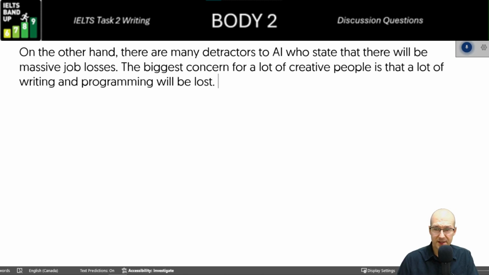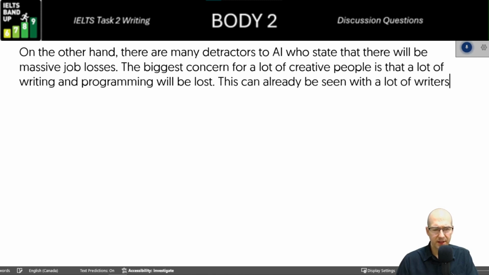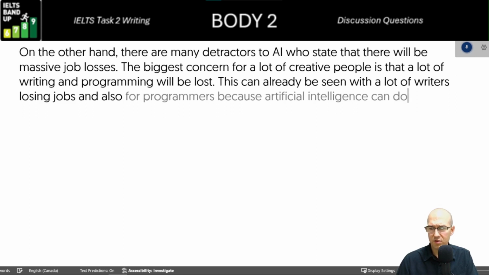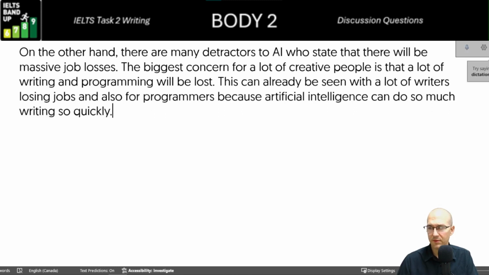This can already be seen with a lot of writers losing jobs, and also for programmers, because artificial intelligence can do so much writing so quickly. Okay. Now, instead of so quickly, right, doesn't look as good because we said so quite in a much shorter time, right? Now we can get a little more specific with servers.